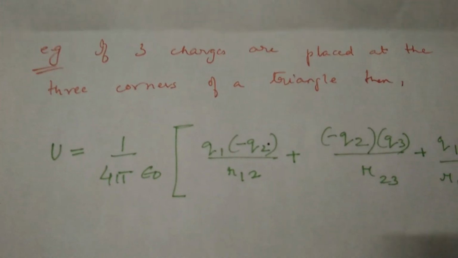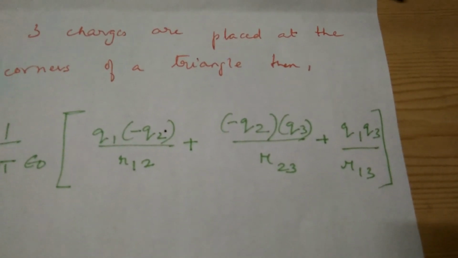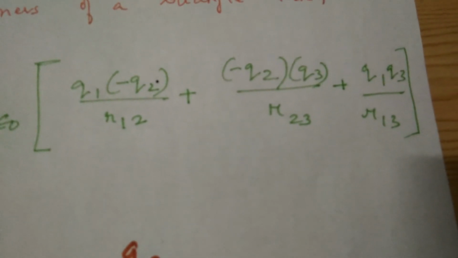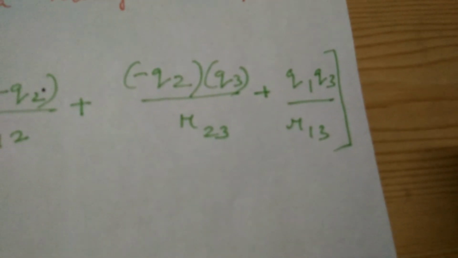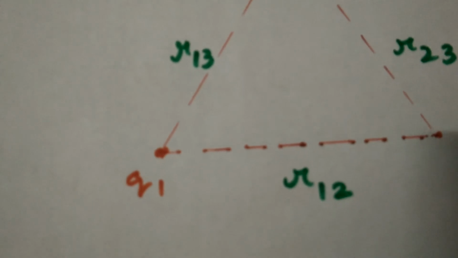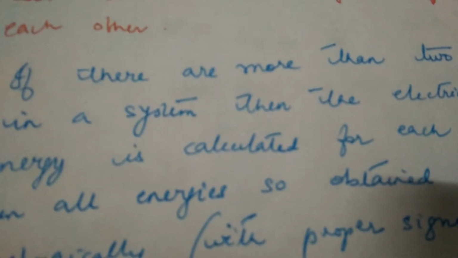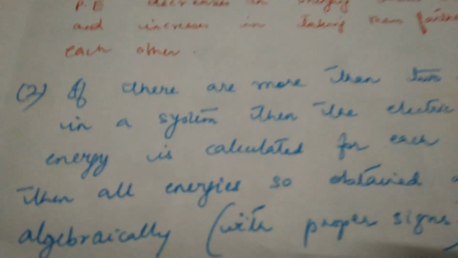1 by 4 pi epsilon naught common, and inside the bracket Q1 Q2 by R12 plus Q2 Q3 by R23 plus Q1 Q3 by R13. What is the separation between Q1 and Q2? We take it as R12, then R23 for Q2 and Q3, and R13 for Q1 and Q3. So this is what is meant by the last statement. If there are more than two charges, then potential energy is calculated for each pair and all energies so obtained are added algebraically.